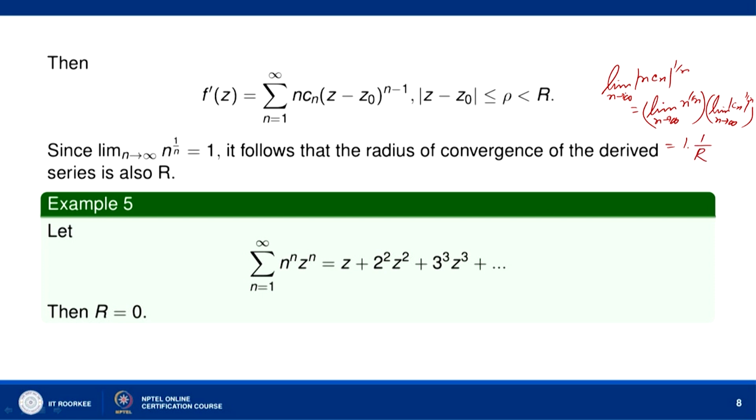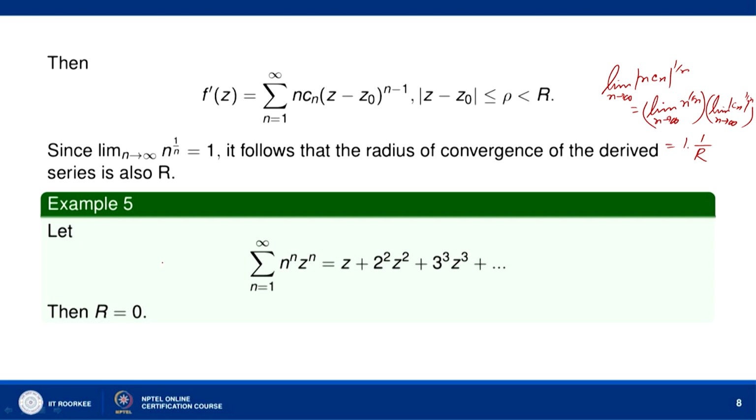So, you can see that the coefficient of (z minus z naught) to the power n minus 1 is n Cn, and when we take the limit of mod of n Cn to the power 1 by n, we get 1 by r. So, this means that the radius of convergence of the derived series is also r. And this follows from the fact that limit n tends to infinity n to the power 1 by n equal to 1. So, radius of convergence of the derived series is also r.